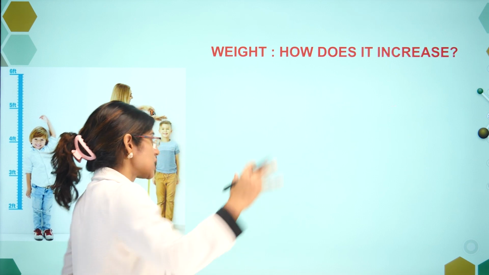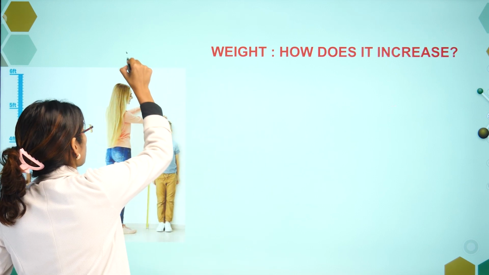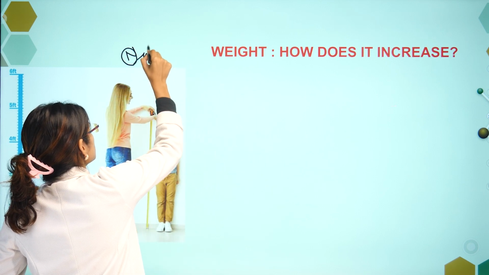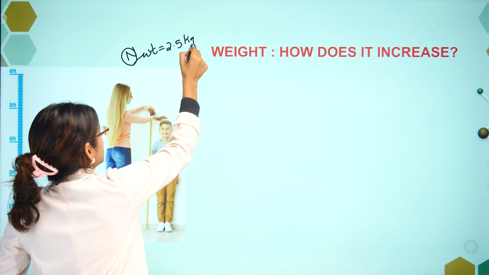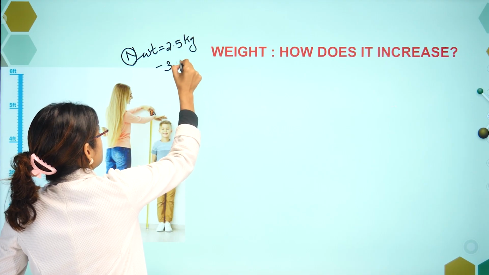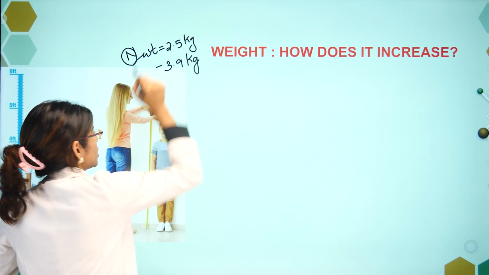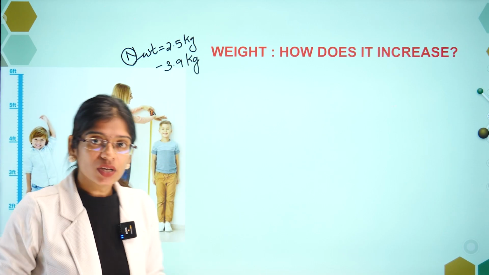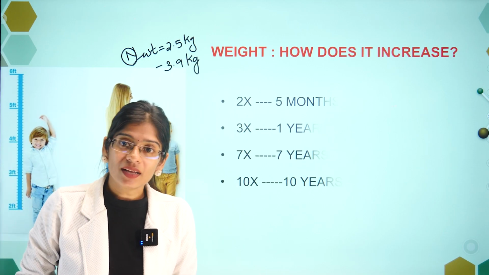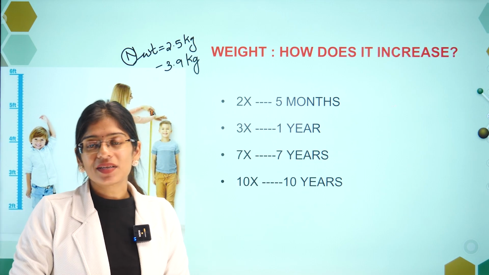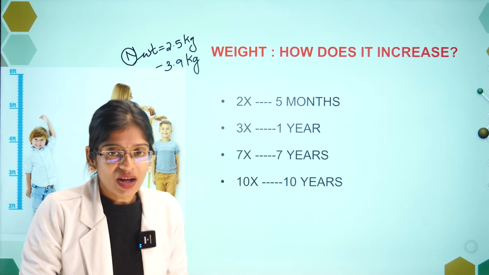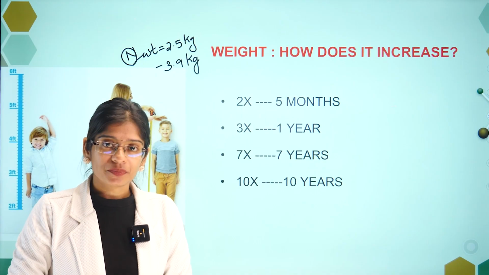Guys, tell me, what is the normal weight of a newborn? That is 2.5 kg to 3.9 kg. That is the normal weight of a newborn. Now the question they ask you is, how does the weight increase over the years for a baby?